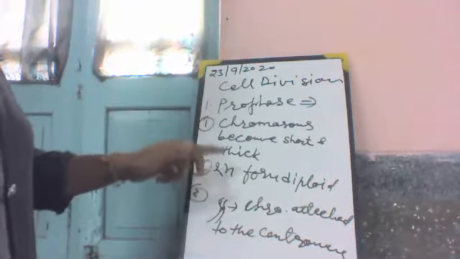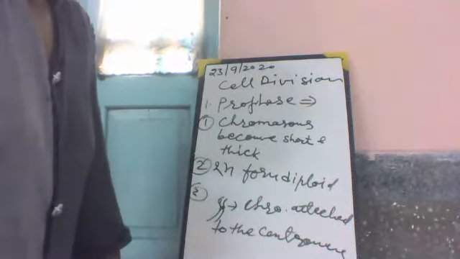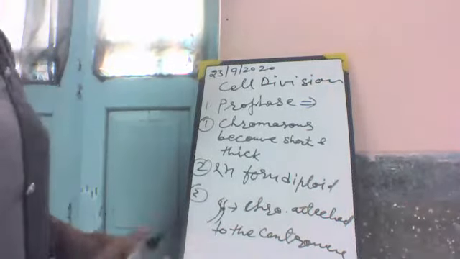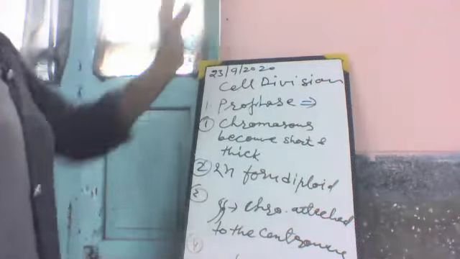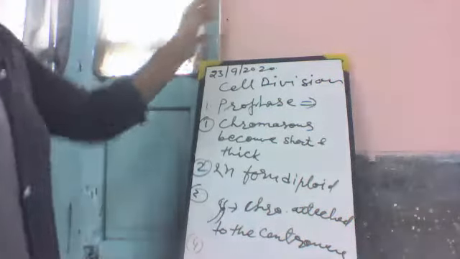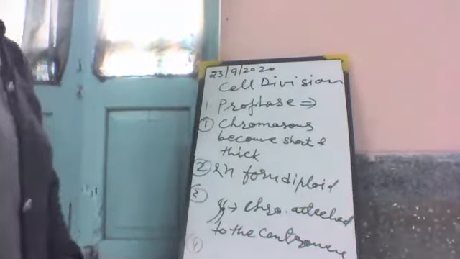When the chromosomes are short and thick, the centrioles duplicate again, and these centrioles move apart towards the poles. These centrioles form the radiating rays. Have a look at the picture, in prophase.